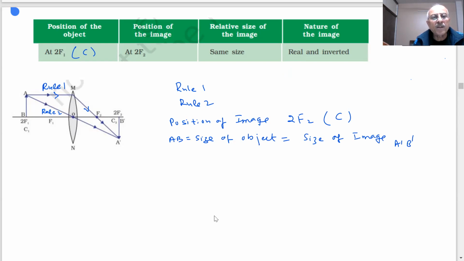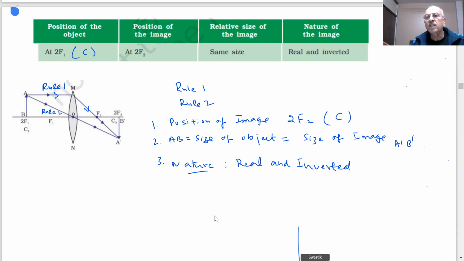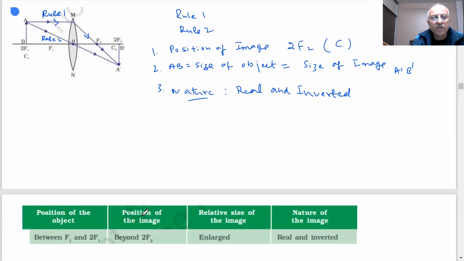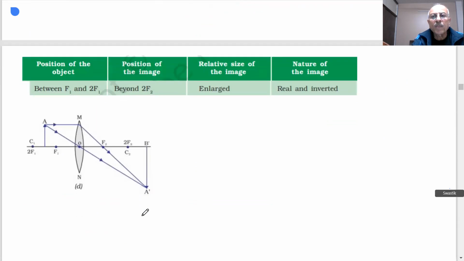And what is another important point? What is the nature of the image? Position, size, nature. The nature of the image is real and inverted. So any question that is given, we have to answer these points. In a multiple choice question, they will give four options, and one is the right answer.